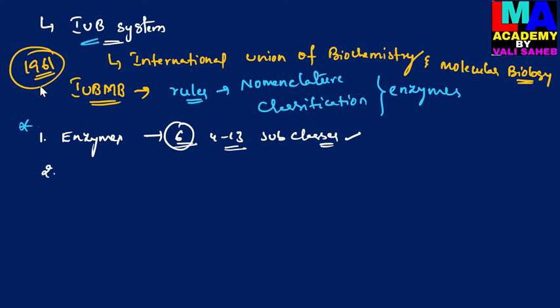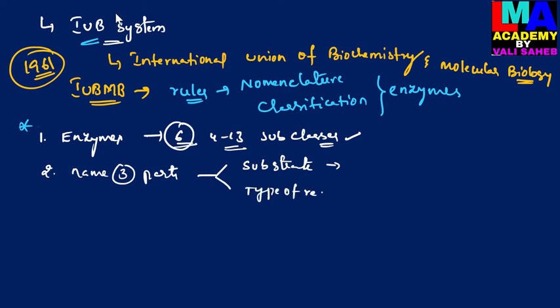The second rule is that the enzyme name has 3 parts. They are the substrate, which is the first part of the enzyme name, then the type of reaction, which is the second part, and the third one is the suffix "-ase".